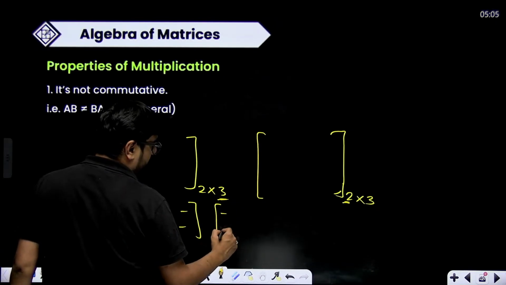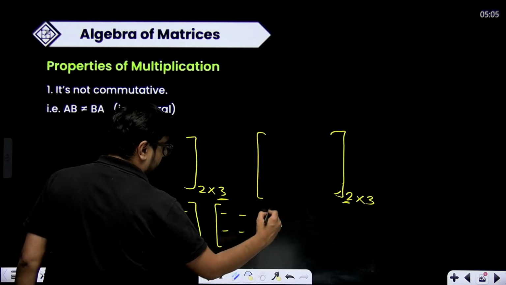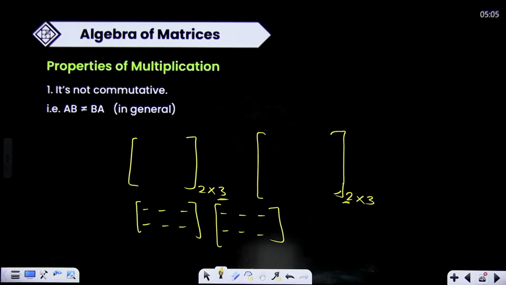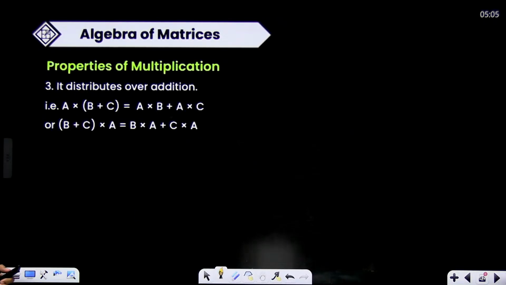Can you multiply these two? No, you will not be able to multiply these two. These are both 2 cross 3 matrices, but you will not be able to multiply them. On this, questions are asked multiple times.